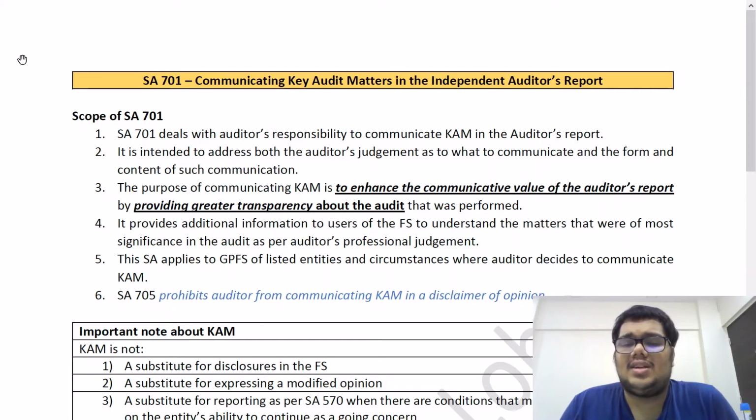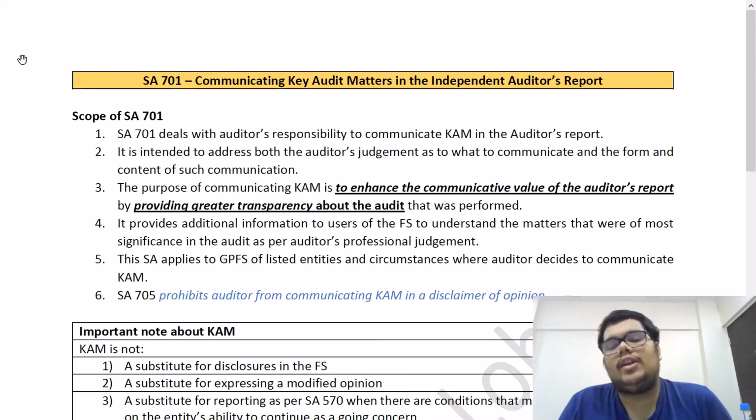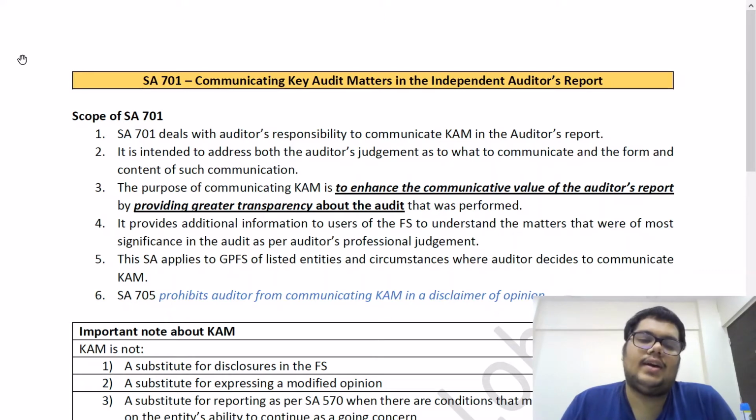Now basically, what is a disclaimer of opinion? When you don't have the required information to conclude on the audit, you give a disclaimer of opinion, basically trying to say that I don't know much about the audit, that's why I'm giving you a disclaimer or a warning that I myself am not aware of the audit and any possible misstatements could be both material and pervasive. So when you don't have enough information, how can you even communicate key audit matters? Because you don't have enough information about the client, you are giving a disclaimer of opinion. So in that circumstance, definitely you cannot give a key audit matters paragraph.